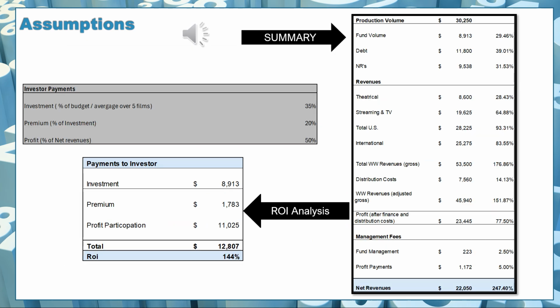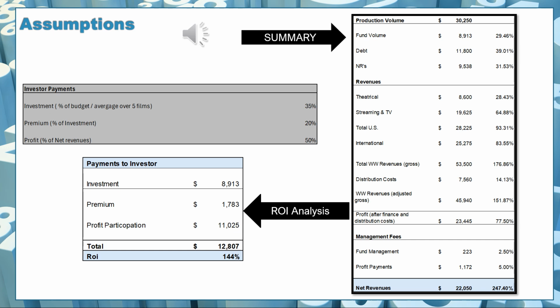Let's look at our assumption sheet again and review what we have to pay to the investors, the investors providing us with the equity investment in our films. If I look at all the investor percentages of each film and average that over 5 films, I'm looking at an investment of equity of 35%. That is important to note because that is what my investment criteria for the fund will specify. It will say that we will invest up to 35% of the budget in these films.